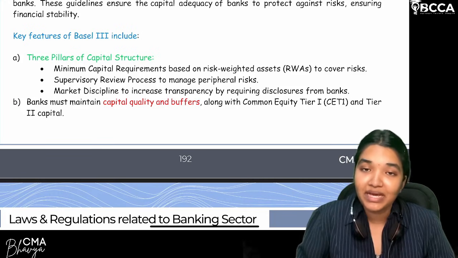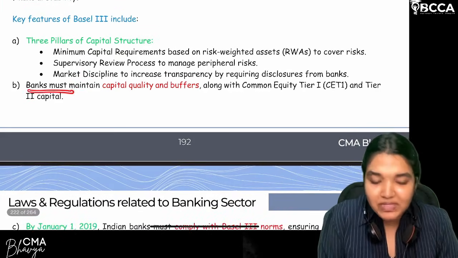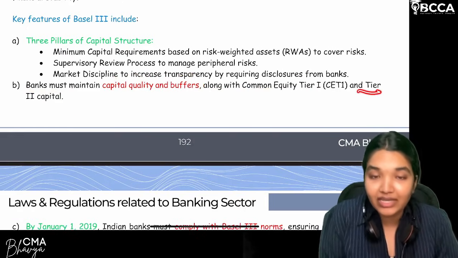So what are these called? Basel 3 recommendations. Are we clear? Now, banks must maintain capital quality and buffers along with the common equity tier 1 and tier 2 capital.